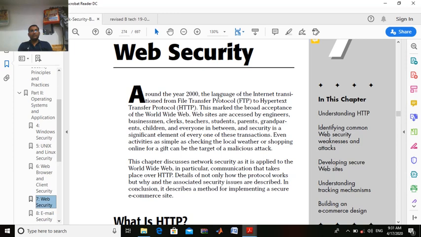That means the hypertext transfer protocol was accepted all over the world, whether a student, teacher, clerk, businessman, parents, grandparents, or children, all accepted this HTTP. And do you know that till now we are using HTTP? There is only one change, that is HTTPS, and that S stands for security. So till now we are using that.